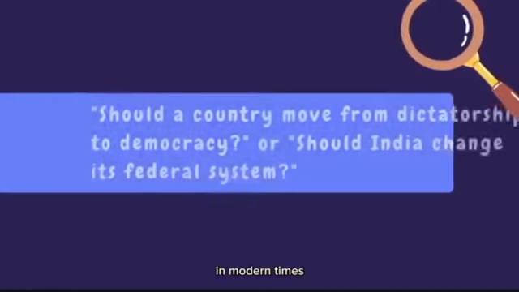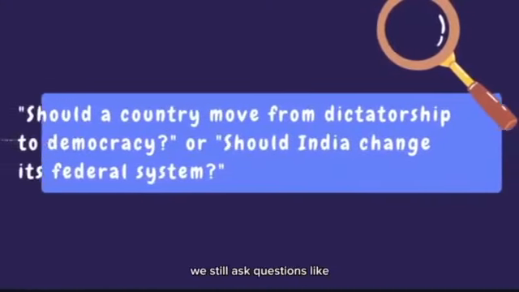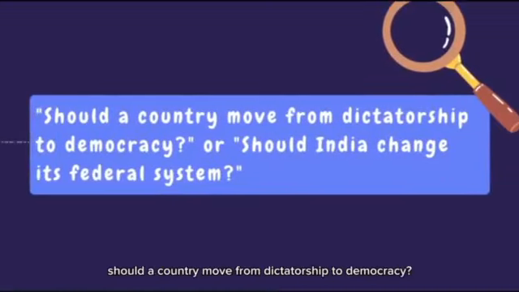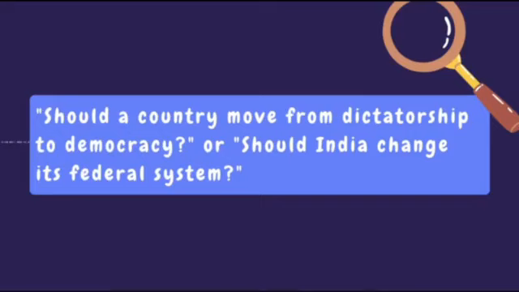In modern times, we still ask questions like, should a country move from dictatorship to democracy, or should India change its federal system? These questions are important for making judgments about how we want countries to be governed. We compare different systems of government to see which ones work better, and sometimes we make suggestions for change.